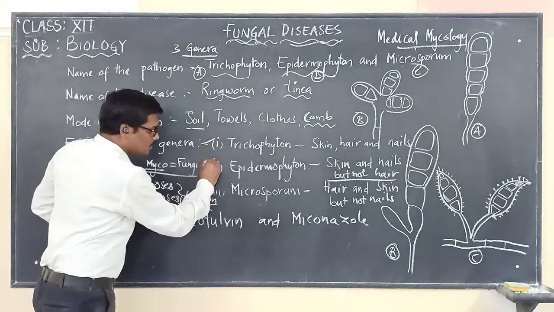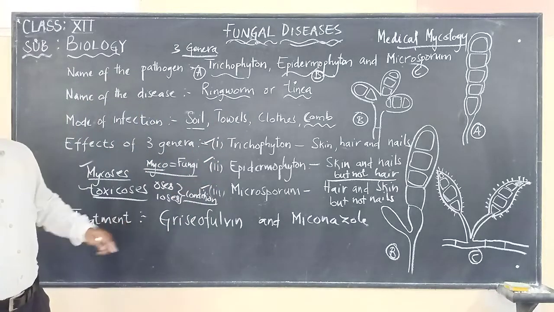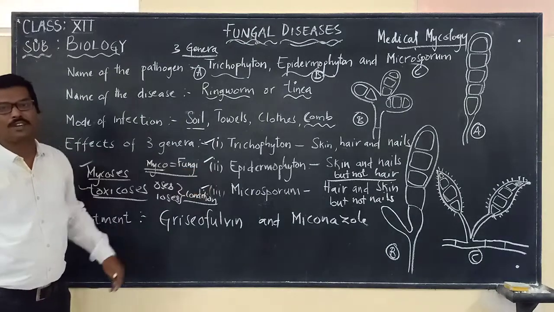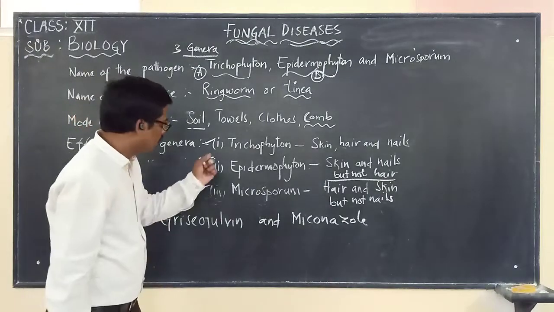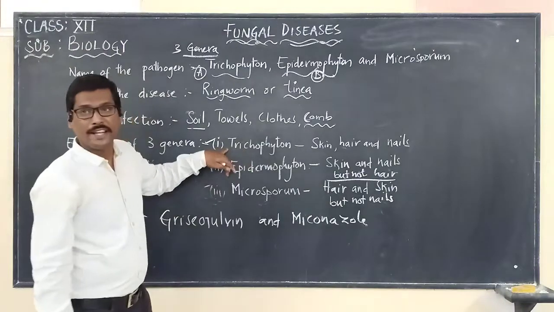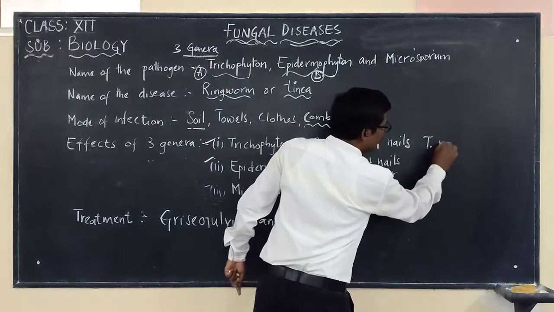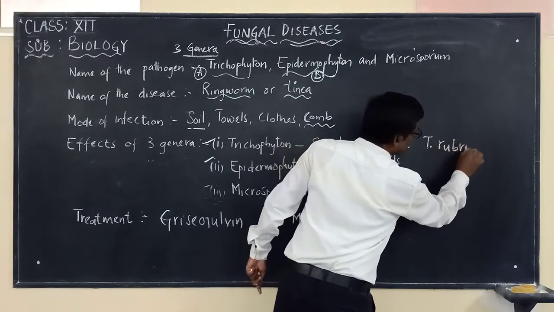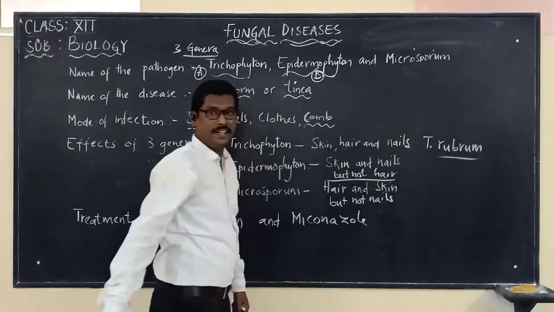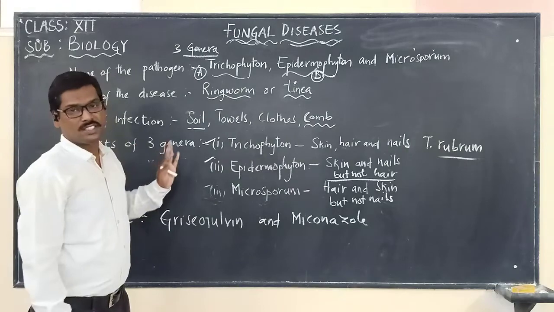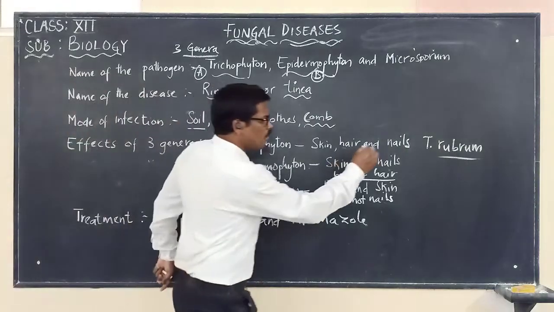So here we have seen the three different types of genera. Now we will see the best example of Trichophyton: Trichophyton rubrum. This is the most common fungus causing the disease called ringworm. Please remember, this is the most common one.